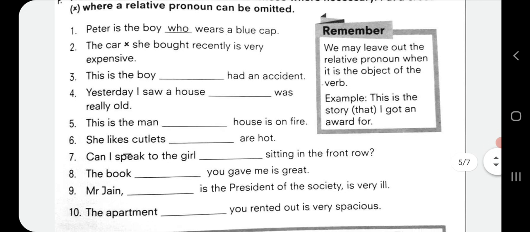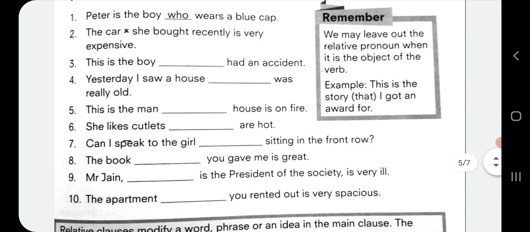Eighth one, the book which you gave me is great. Ninth one, Mr.